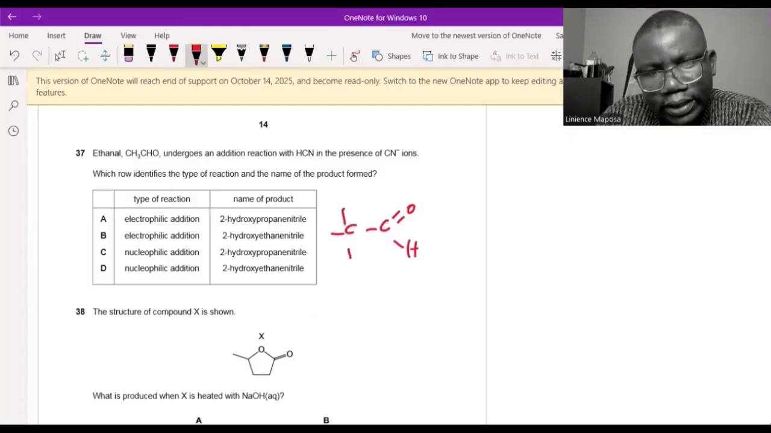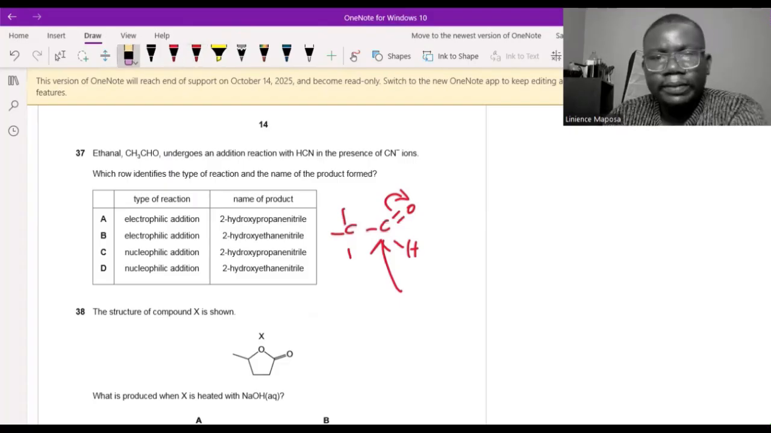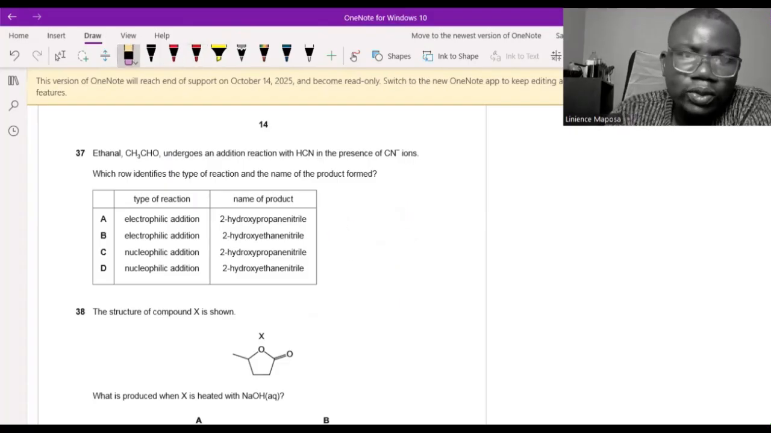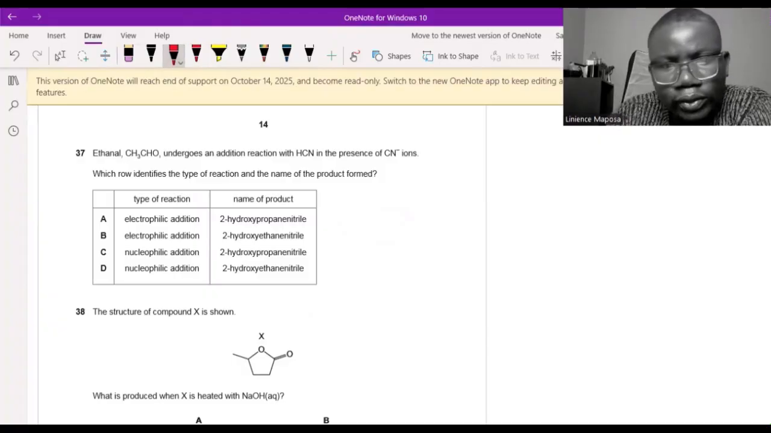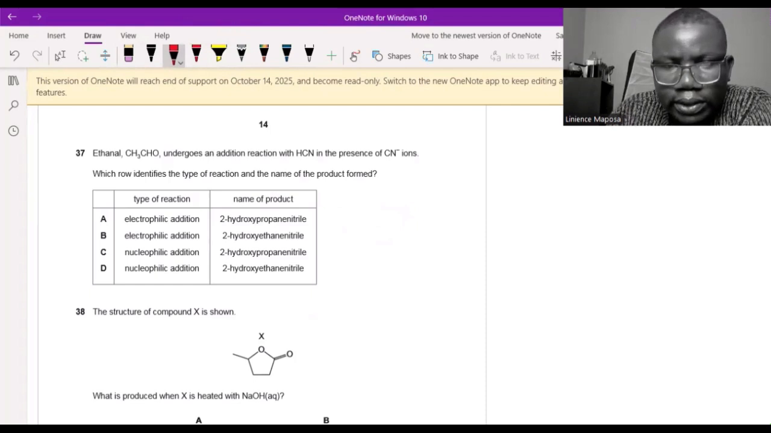So this carbon is partially positive, so we can attack that carbon. And then we can push this one, and this one becomes negative, you see? Or attack from that side as well, whatever happens. So we have hydrogen cyanide. Let me show you what happens here. So you have this one, and then you have CH3 here. And since it's an aldehyde, this one is like that.